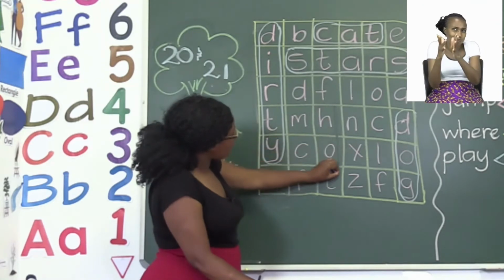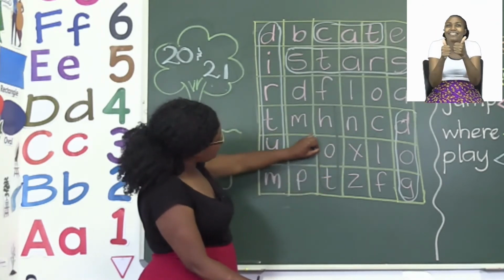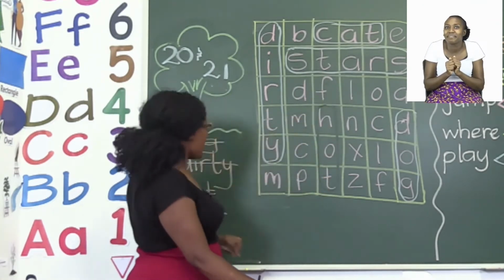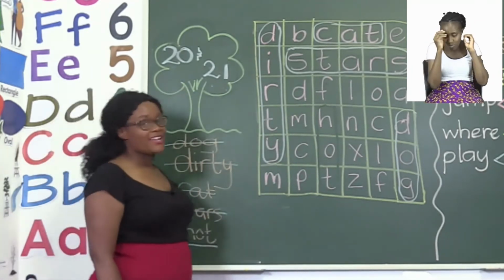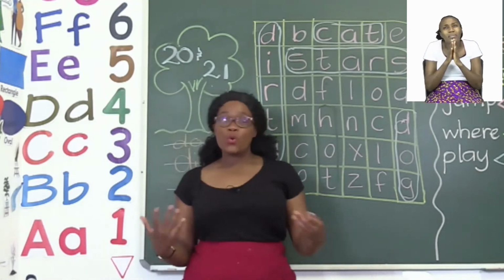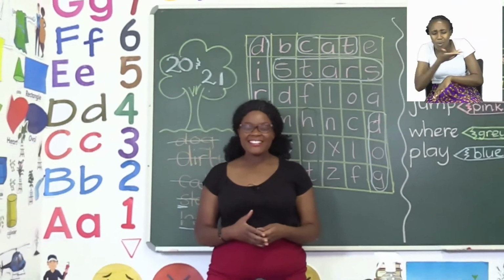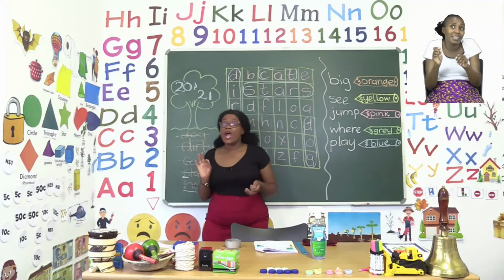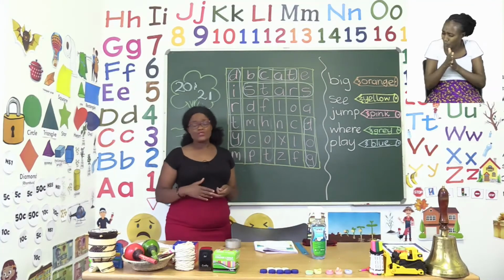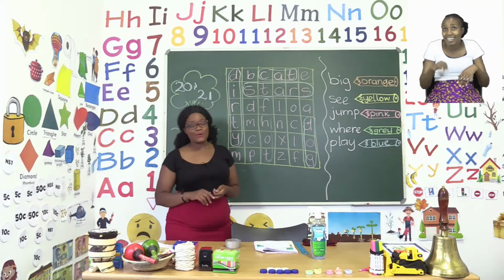So all the letters are there. We just need to circle them nicely and neatly and then cross out so that we don't look for it again. So take your time, boys and girls. The word puzzles and the word searches are so much fun. All you need to do is pay attention. Don't forget you can use different colors for each word.